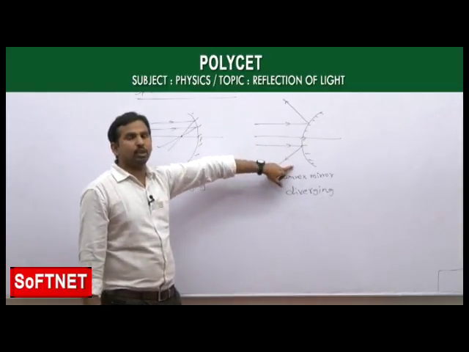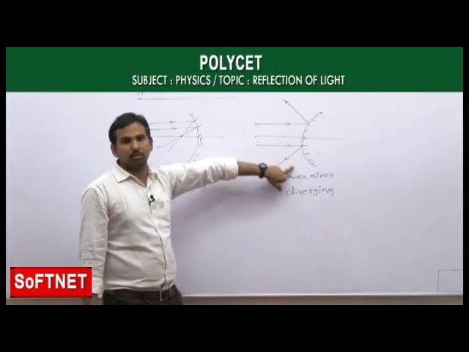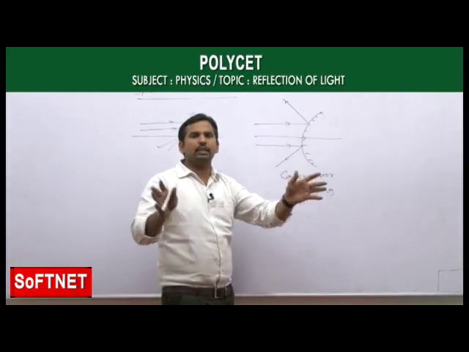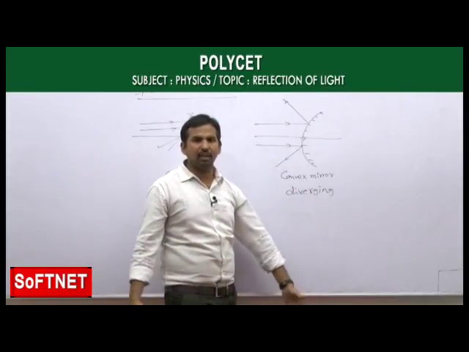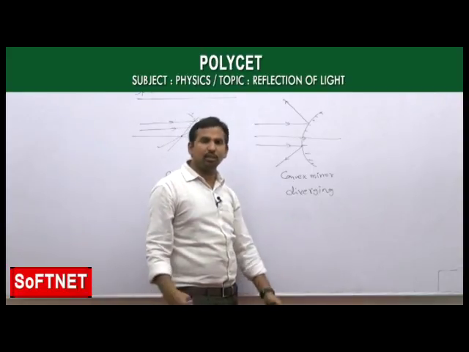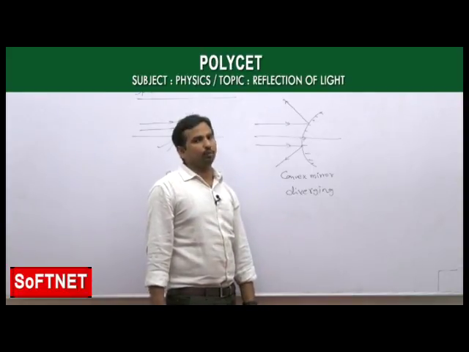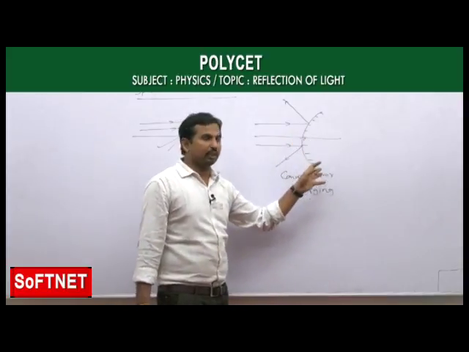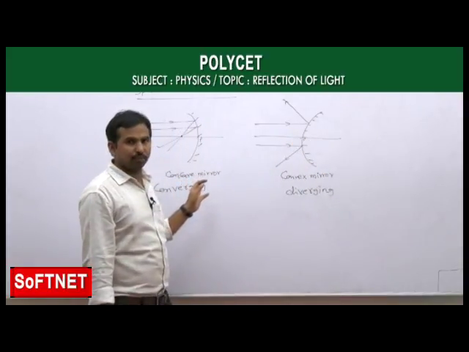This mirror we actually see at parking places. It is one of the important applications of the convex mirror, so that it can deviate the light rays in all directions and we get a rear view. That is why this convex mirror is also called a rear view mirror. That is about the nature of the convex mirror and the concave mirror.